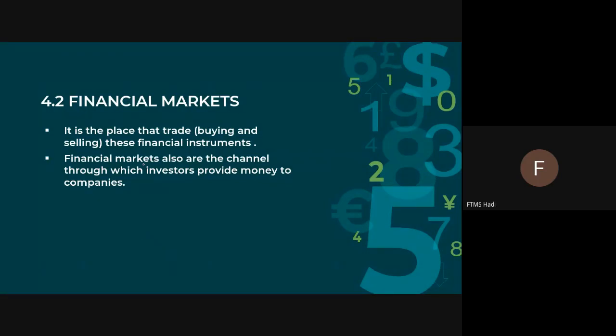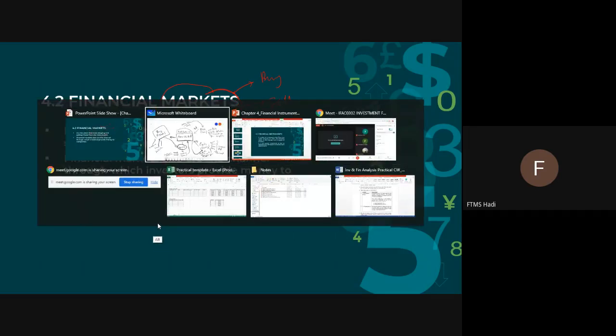Okay, financial market. We're talking about a market. A market is a place where they can buy or sell. So it's a place that trades buying and selling of financial instruments. It's also a channel through which investors provide money to companies, which we talked about earlier.